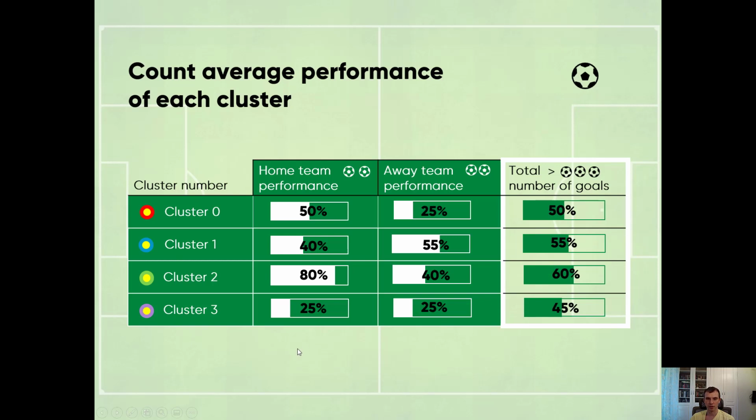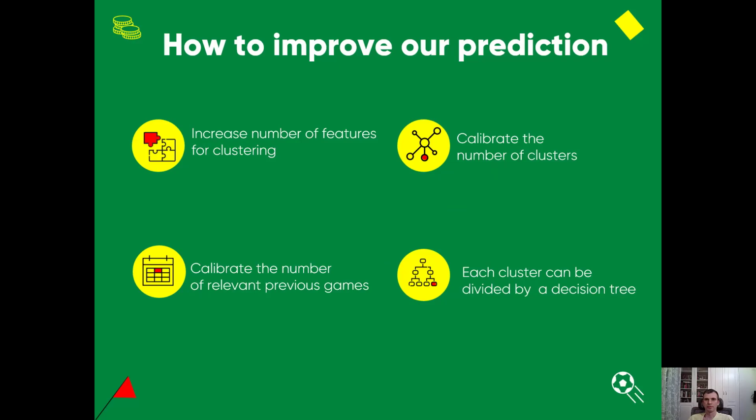Okay, so for each cluster we have an average value, and when a new round is coming, we take all upcoming games, we identify which cluster each game belongs to, and we take the average value for this cluster as a prediction. That's our simple model. As I said, we have built a simple model.